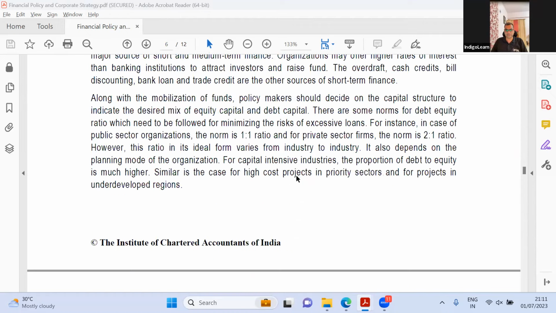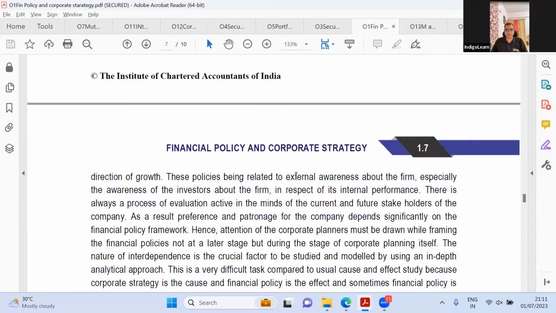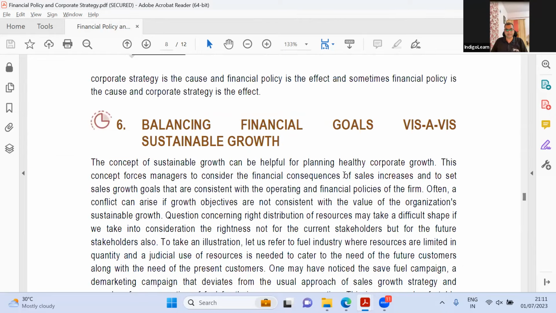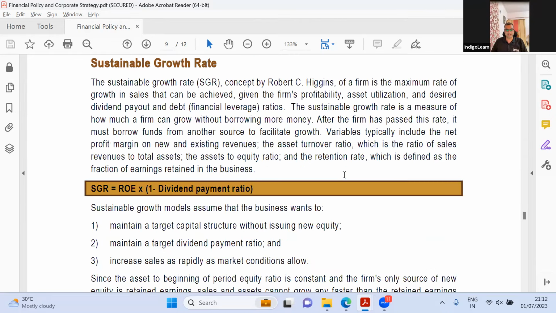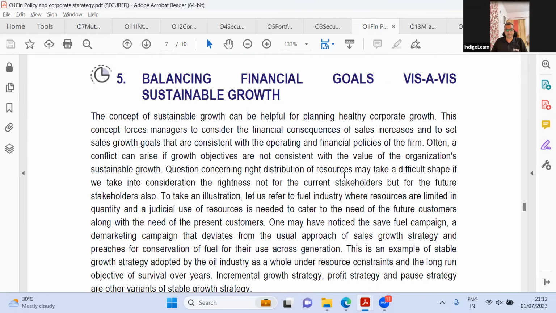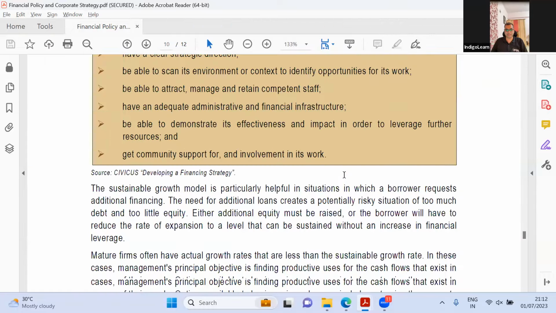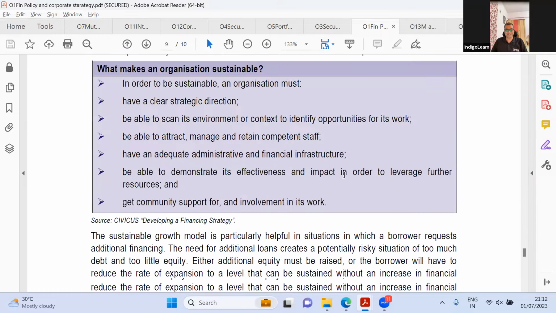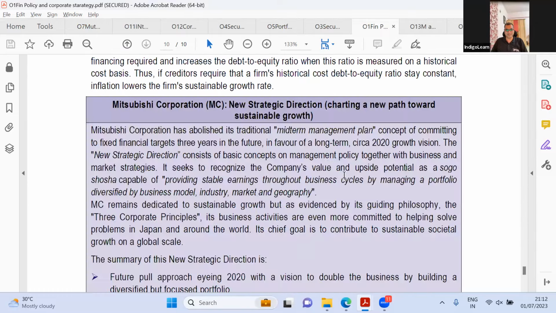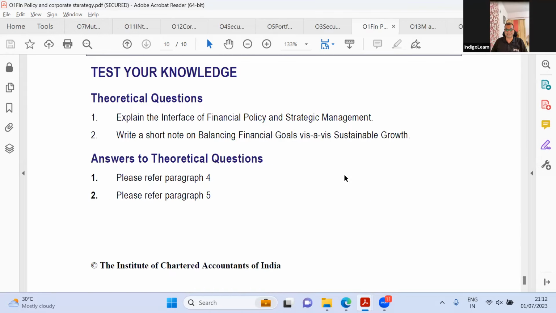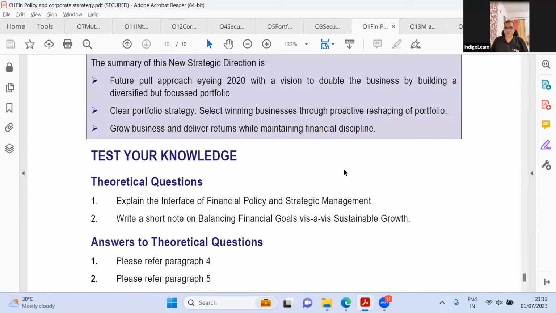Let us skim through the rest of the pages also. Balancing goals, we have reached here also. Balancing goals, that is the 6th topic. And then sustainable growth rate. Here also sustainable growth rate. Pretty much that only. There is nothing much beyond this. In fact, they have not even changed the case study that they have. So this chapter is basically old wine, new bottle. There is nothing much going on in this chapter. So first chapter, not much of a change. I'm going to close the first chapter and move to the second chapter.